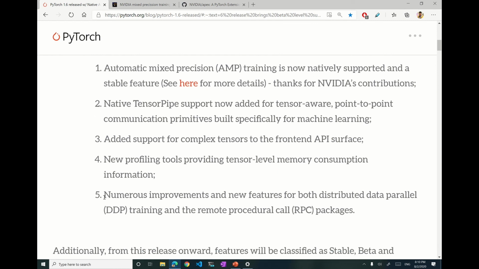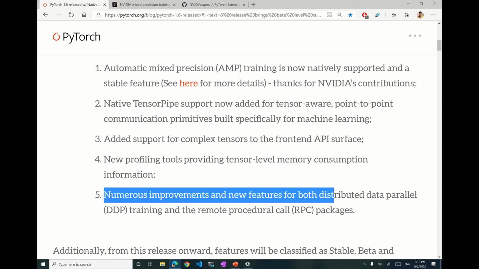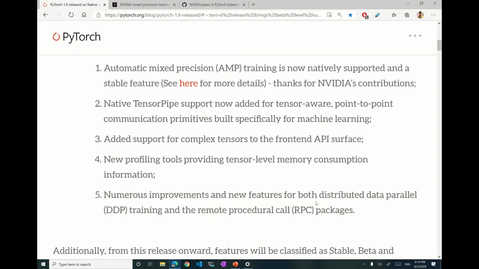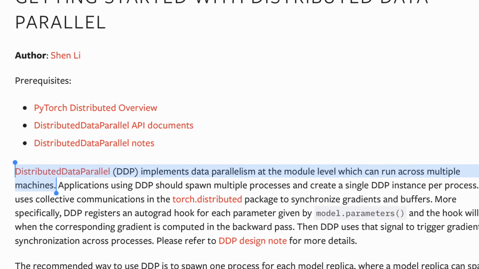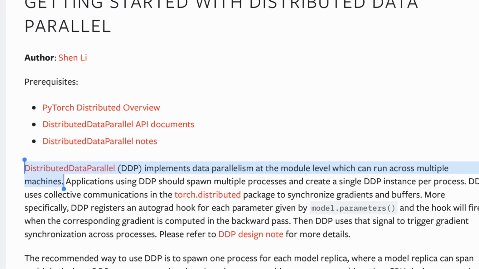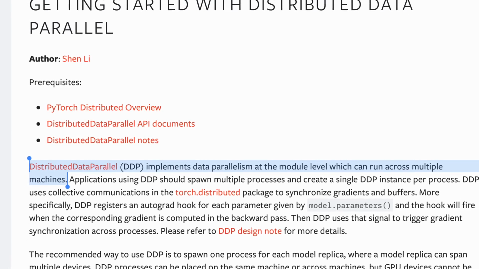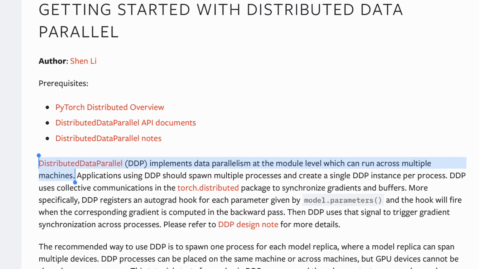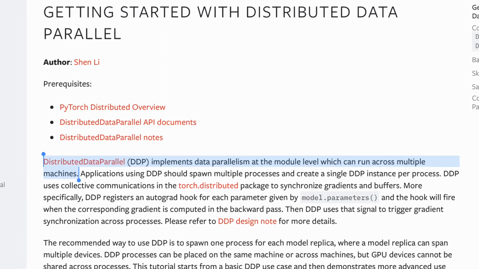The fifth one is numerous improvements and new features for both the distributed data parallel training and the remote procedure call packages. Before moving forward, we should discuss what distributed data parallel is and what remote procedure call, or RPC, is. Distributed data parallel is used when we want to distribute our data among multiple processes and run them in parallel. So suppose I have 10,000 data points. What I can do is distribute 5,000 to one process and 5,000 to another process and run them in parallel.